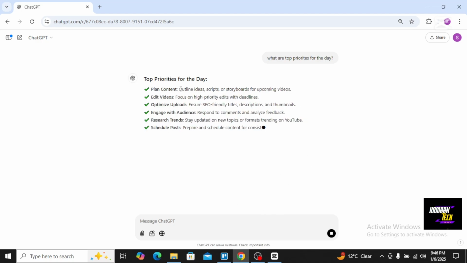So here are my top priorities for the day. Plan content, edit videos, optimize uploads, engage with audience, research trends, schedule posts. So keep your workflow efficient and focus on these priorities for a productive day. So you can just use it for this morning journal prompt, and then I will give it a prompt for an